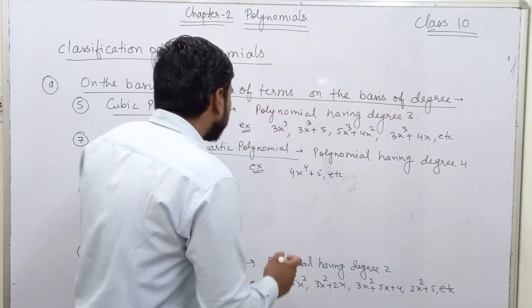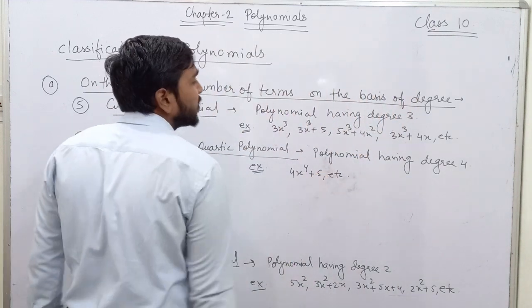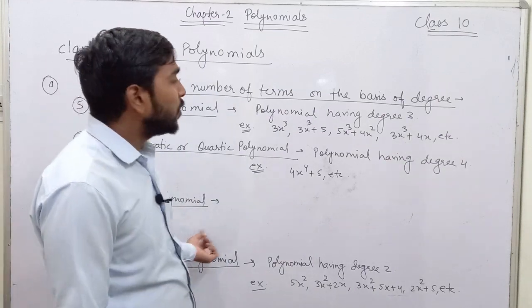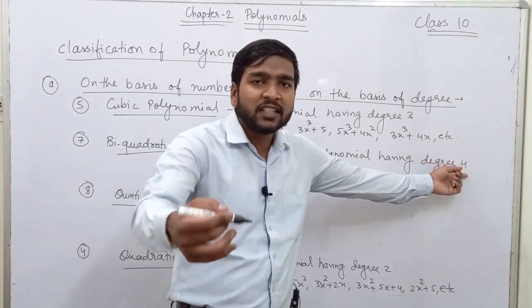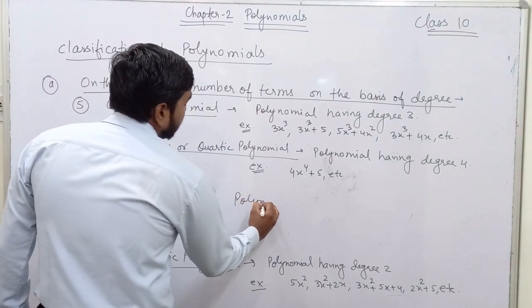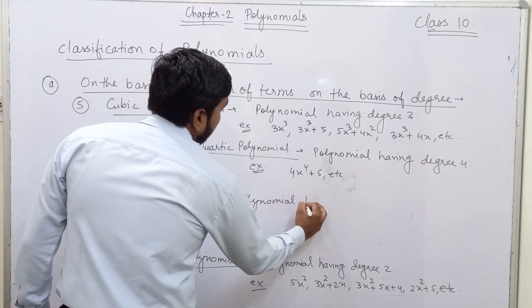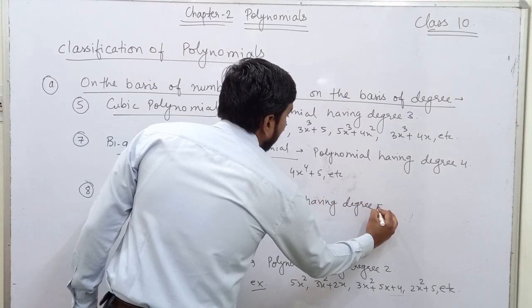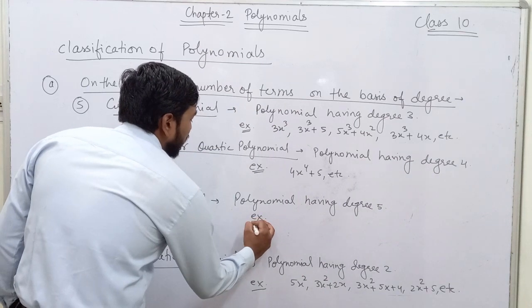But if you are studying the classification, we should study up to quintic polynomial. Quintic polynomial is what? Whose degree is greater than 4, that is 5. So polynomial having degree 5.